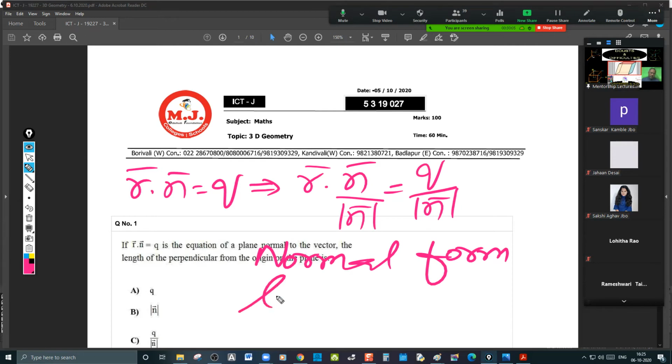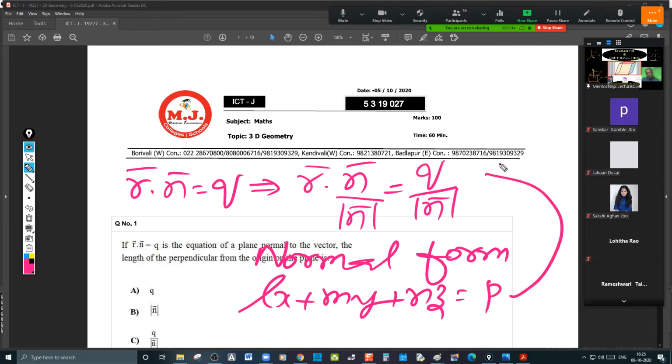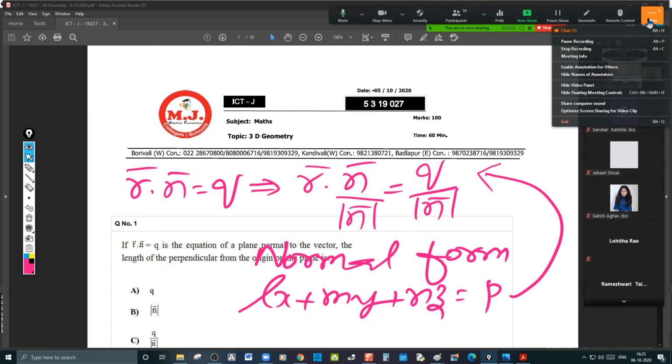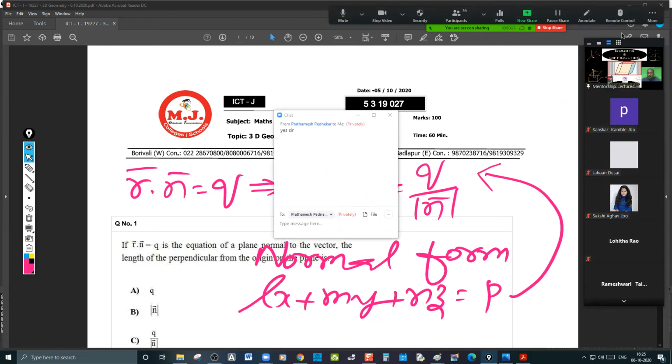In 3D, we write it as lx plus my plus nz is equal to p, where p is the perpendicular distance from the origin. So q by mod n bar. That's it. Questions 1 to 5, any doubts, please?